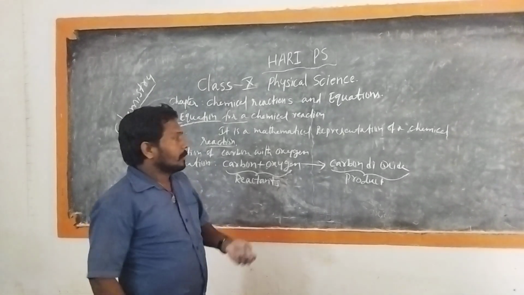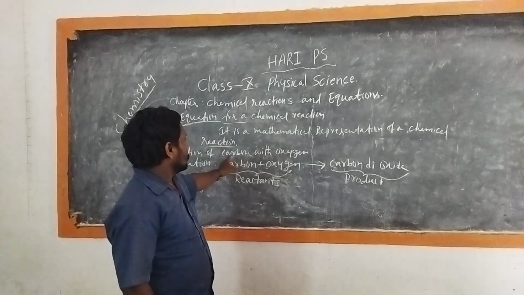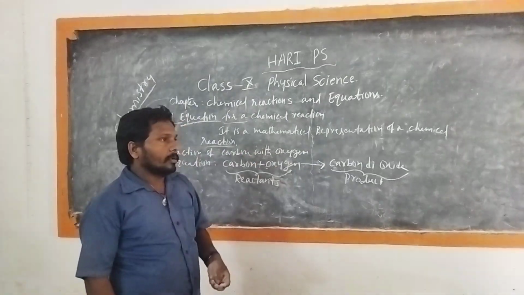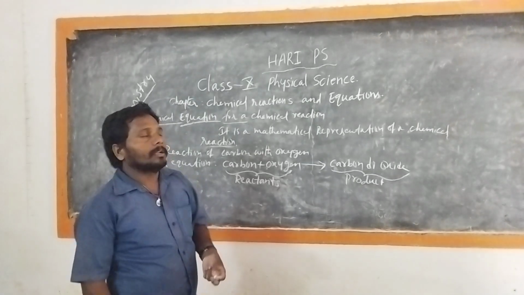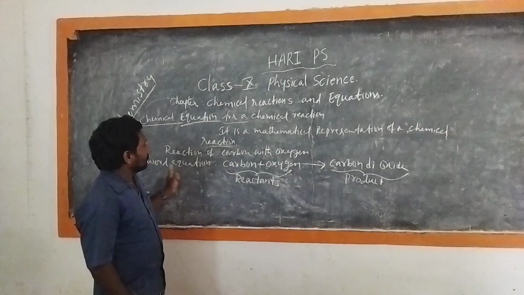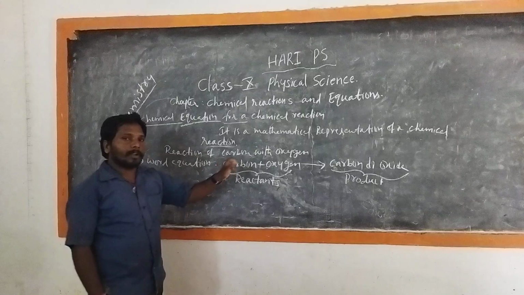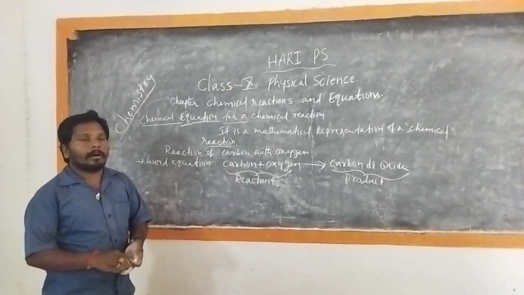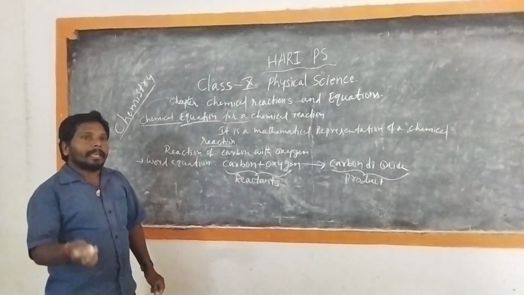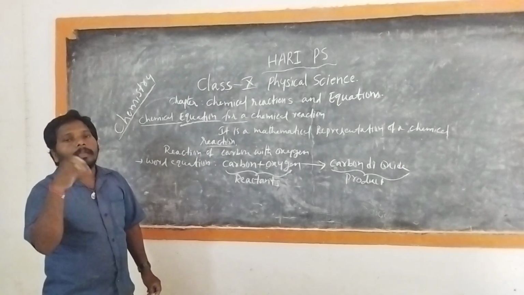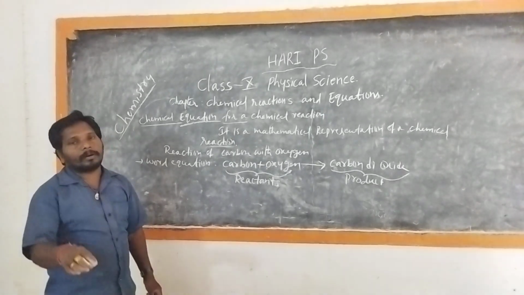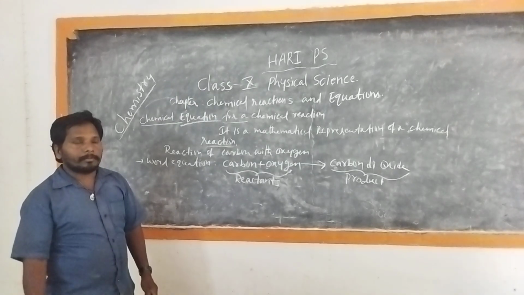So after writing the word equation, to simplify and understand the chemical reaction, instead of writing a word equation, let us write it using a chemical formula or a symbol for the atoms or elements.